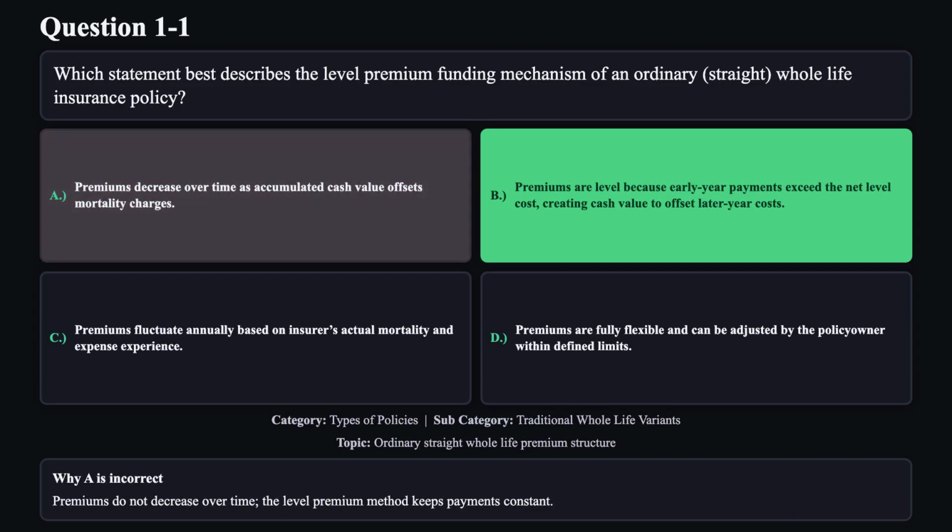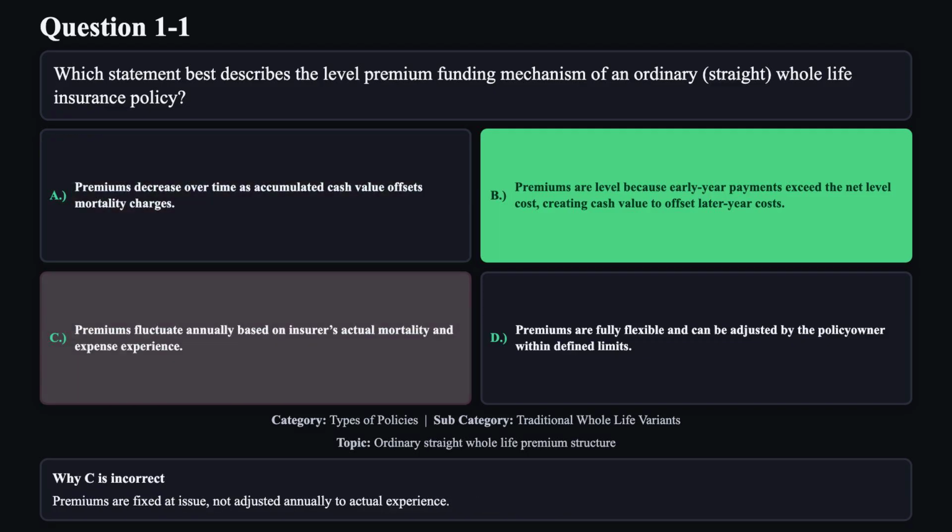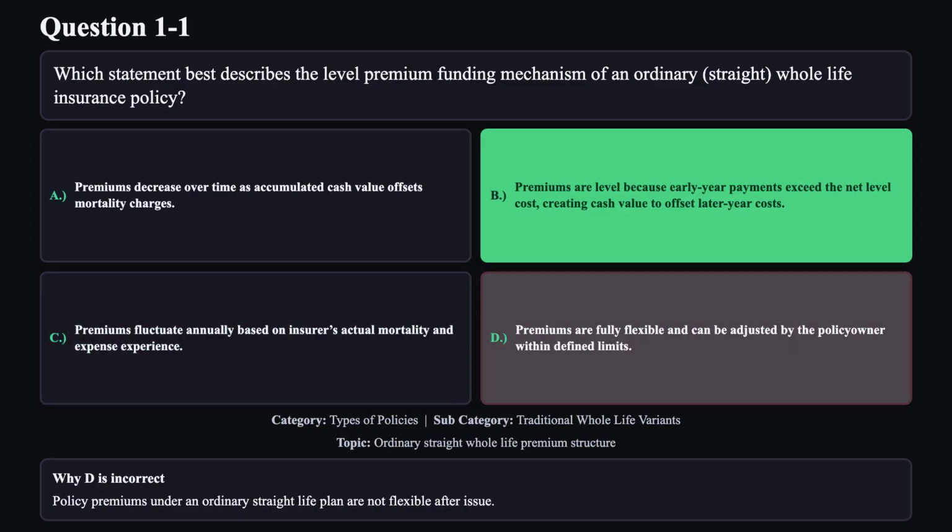Reason A is not correct. Premiums do not decrease over time. The level premium method keeps payments constant. Reason C is not correct. Premiums are fixed at issue, not adjusted annually to actual experience. Reason D is not correct. Policy premiums under an ordinary straight life plan are not flexible after issue.